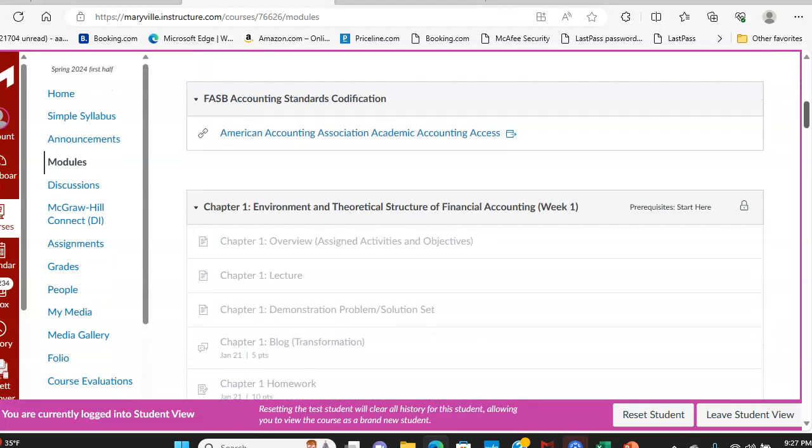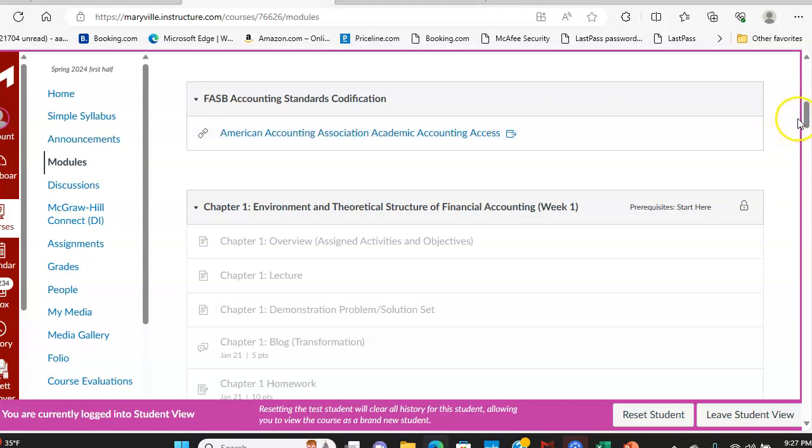Okay? And again, this data is all under the Start Here module on the Canvas site. We're going to utilize the American Accounting Association website to find and do research on different topics in accounting, such as revenue recognition, etc.